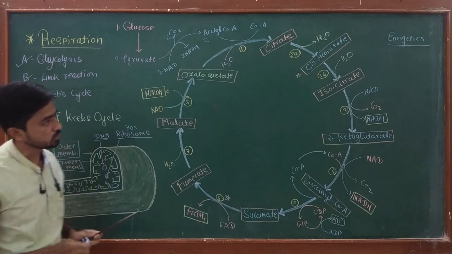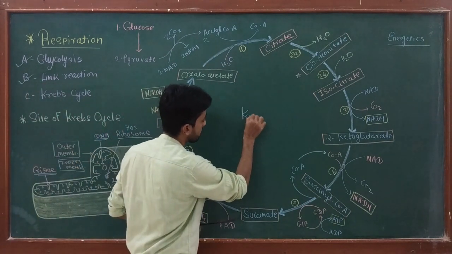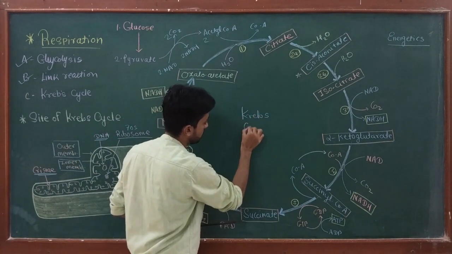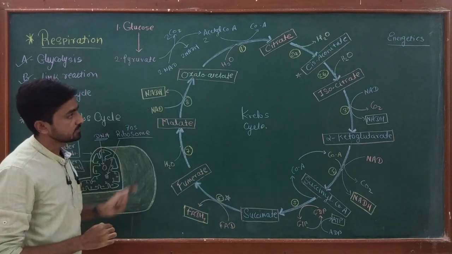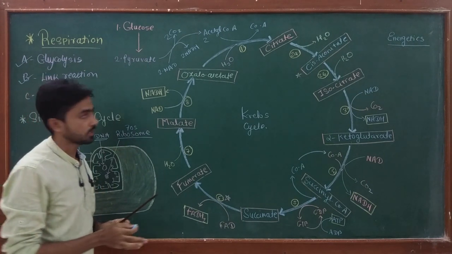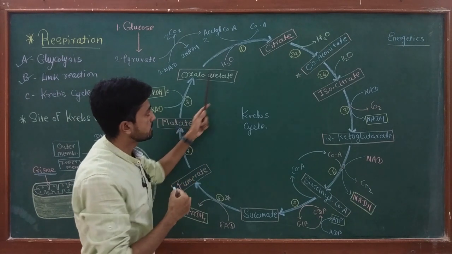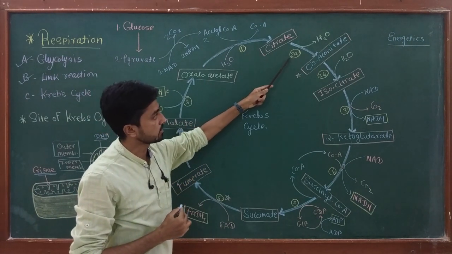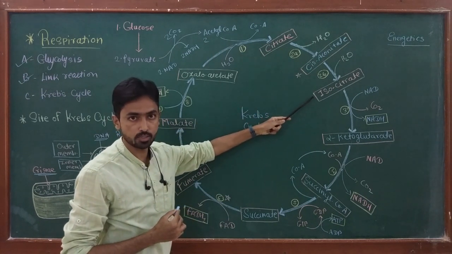So now I am going to focus on the different reactions of the Krebs cycle. Remember that this cycle takes place in a total of 8 different reactions. This is reaction number 1, in which oxaloacetate is converted into citrate. Reaction number 2A and 2B, in which citrate is converted into isocitrate.